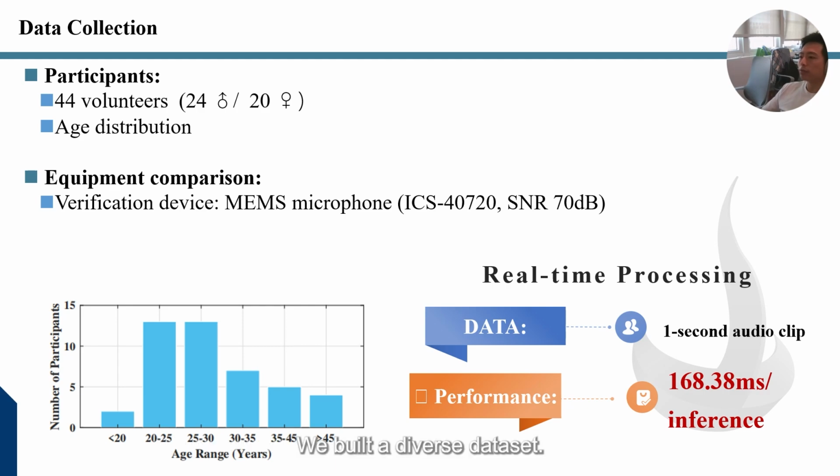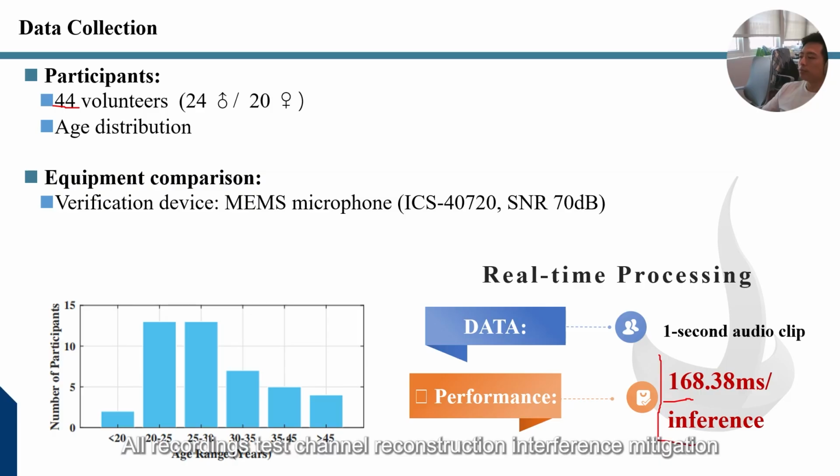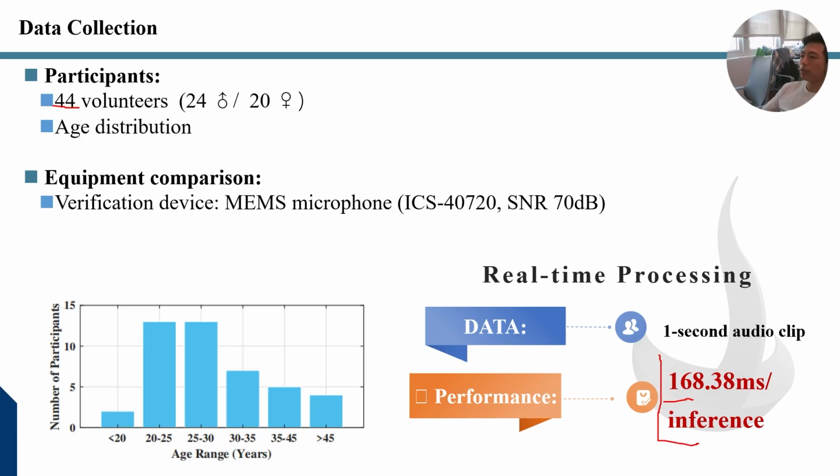We built a diverse dataset. 44 volunteers, 24 male and 20 female, across a wide age range. We compared a high-spec MEMS mic with phone mics to check device effects. All recordings test channel reconstruction, interference mitigation, and health detection. The pipeline operates in real time, and 1-second audio processing occurs in approximately 168 milliseconds.